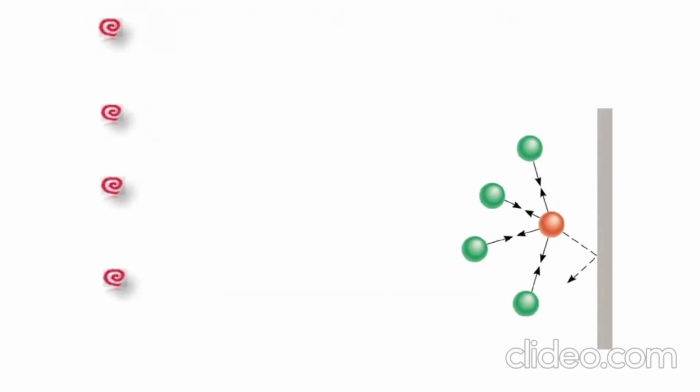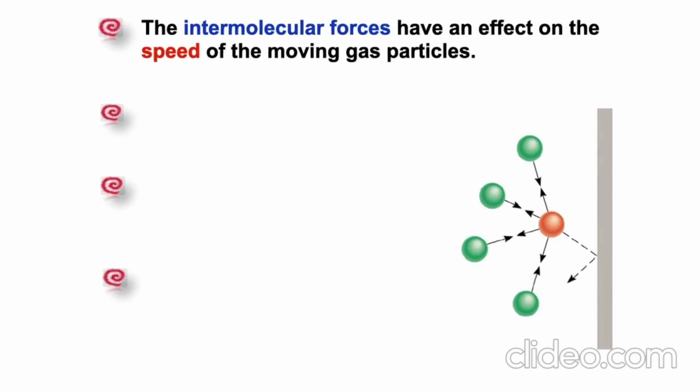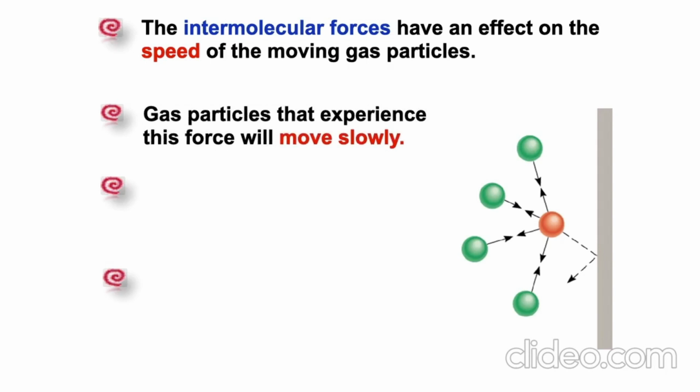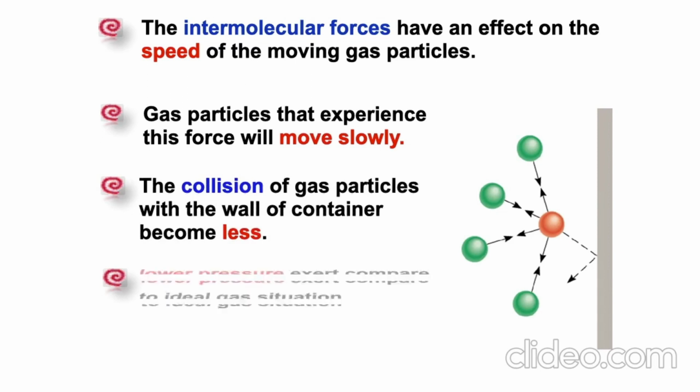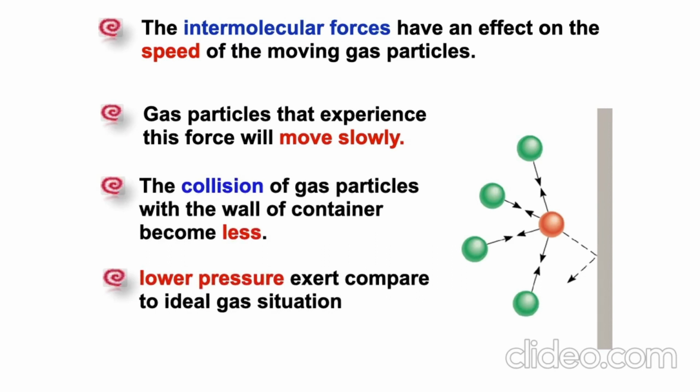More explanations on intermolecular forces. The intermolecular forces have an effect on the speed of the moving gas particles. Gas particles that experience this force will move slowly. The collision of the gas particles with the wall of the container becomes less. Lower pressure is exerted compared to the ideal gas situation. So, the pressure for the ideal gas is larger than the pressure of the real gas.